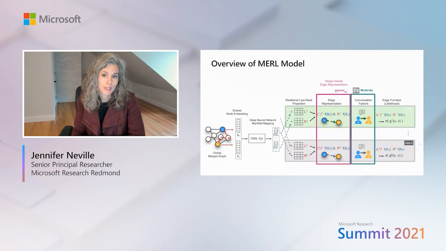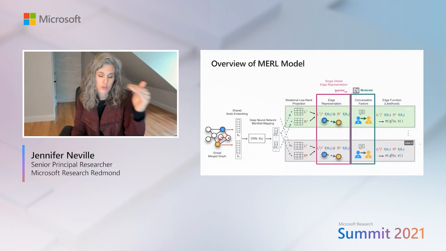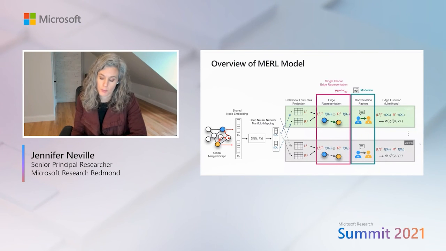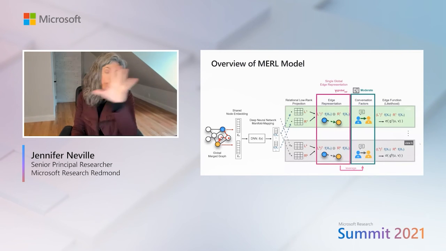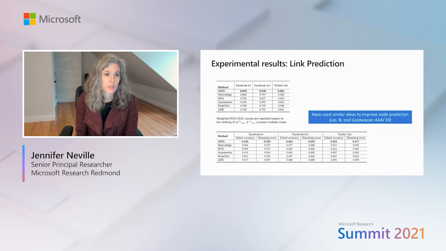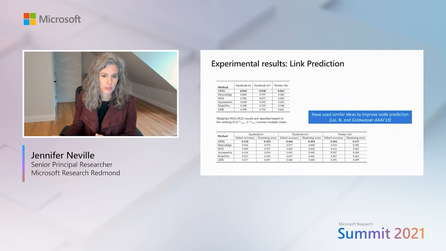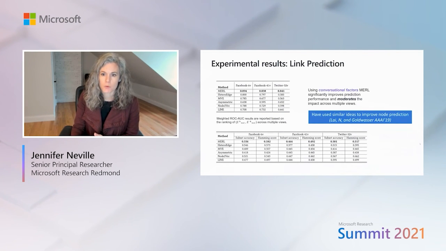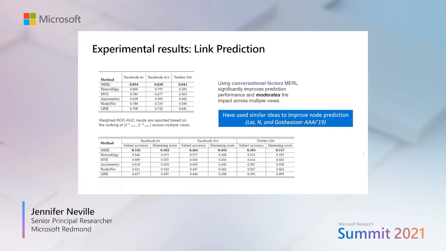So we can learn a single global edge representation as well as a representation for each type of edge or each relation independently. And so when we learn this larger joint model, we can use it for link prediction across the various types of relations that we have. And what we've found is that using these conversational factors with our model, which we call Merle, helps us to significantly improve prediction performance across all of the views.